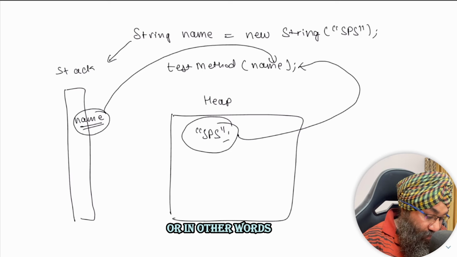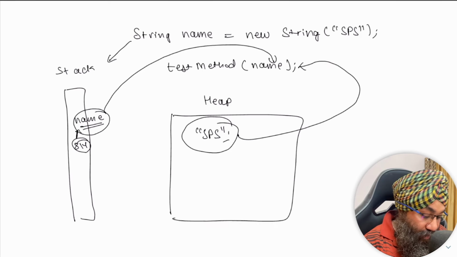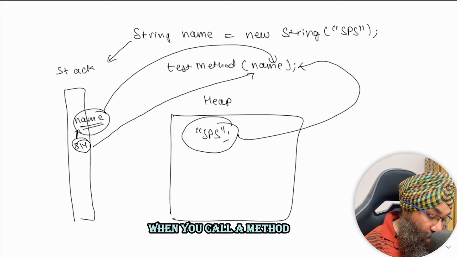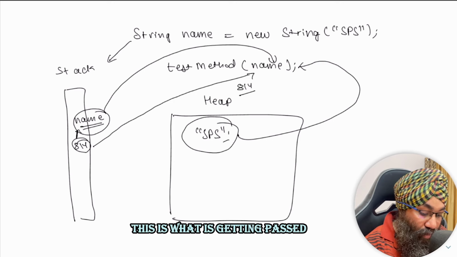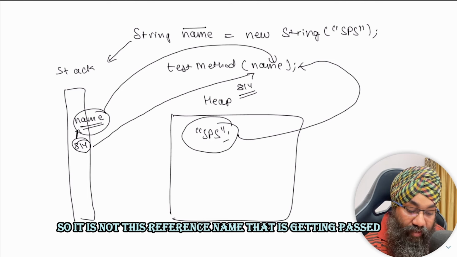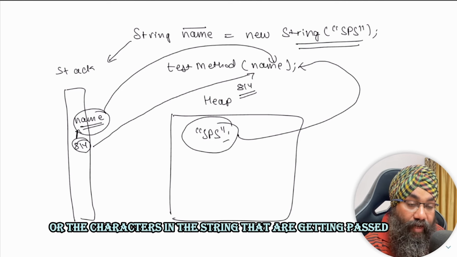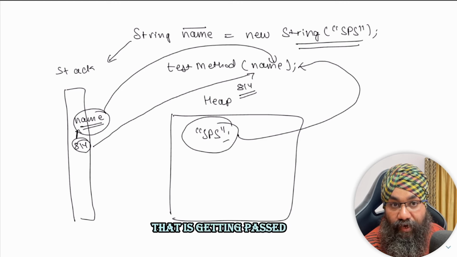So in other words, the address of this reference, which is 814, is what actually gets passed when you call a method. This is what is getting passed. It is not the reference name that is getting passed, and neither the string nor the characters in the string, but the address of the reference that is getting passed.